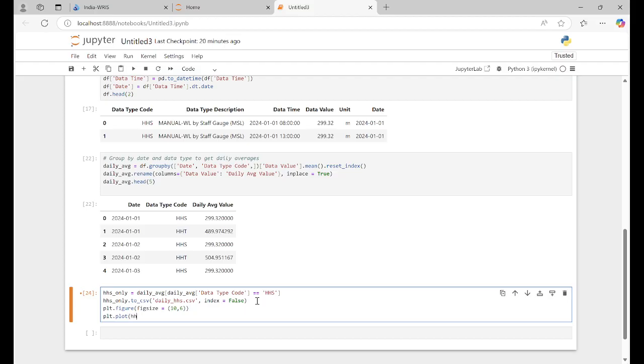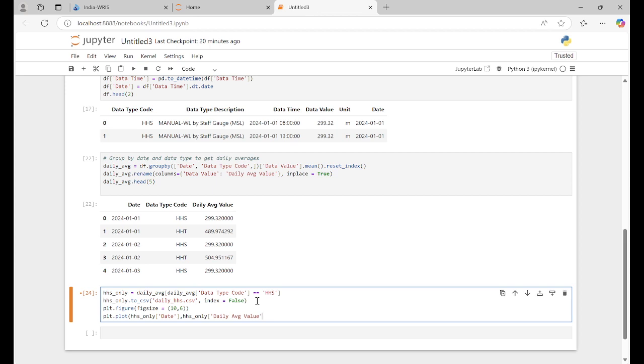This is the HSS only, right? What we are plotting is one column, date, then comma, HSS only, and then the average value.